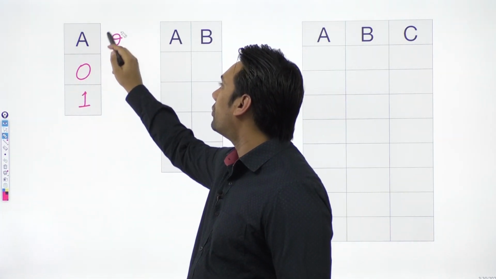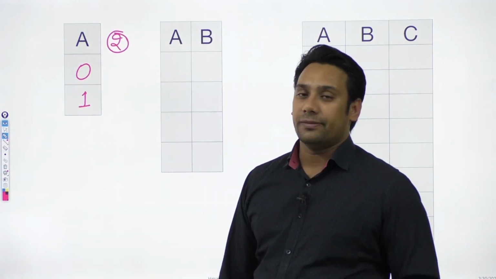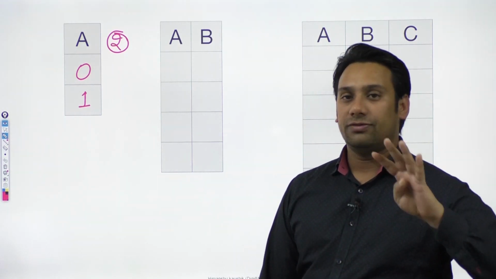There are two values that are possible. If we have two Boolean variables, with these two Boolean variables you can take 4 values.